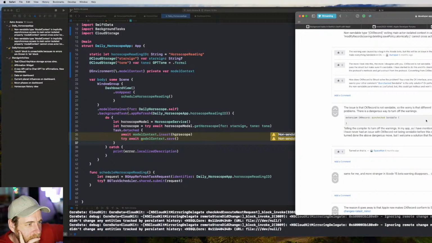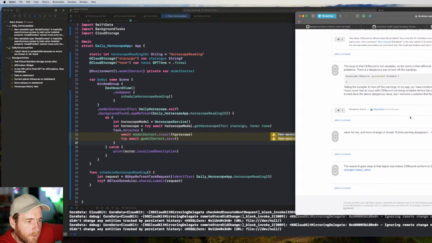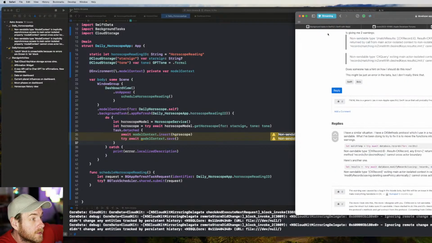So the issue is that CKRecord is not sendable, so the worry is that the different threads could change the same CKRecord objects, thus causing problems. There is a dangerous way to turn off the warnings. Conform to sendable.